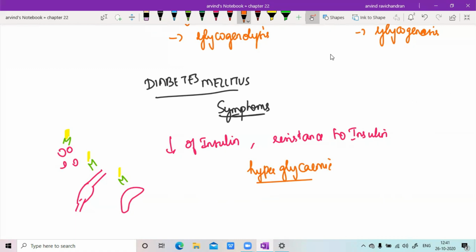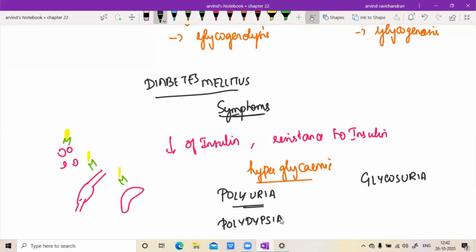So what will our body try to do? It will try to eliminate. It's our first best friend. Okay. So what are things that is possible? Main thing first is polyuria. So it will try to excrete glucose in the urine, and that phenomenon is called as glycosuria. And what is this polyuria? The patient will continuously, very frequently, urinate. So that is the condition that is called as polyuria. Now, since the patient is continuously urinating, he will continuously be in need of water. So he will have continuous thirst. So that phenomenon is called as polydipsia.